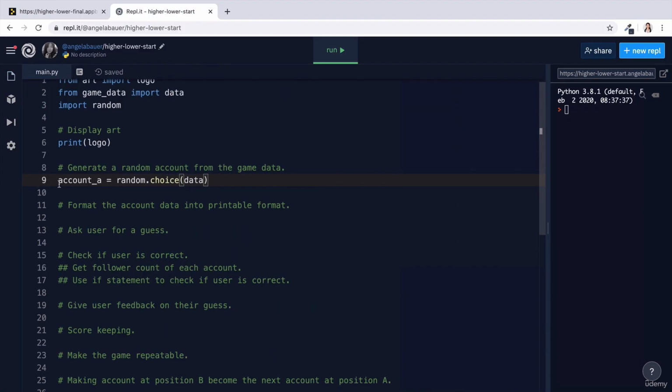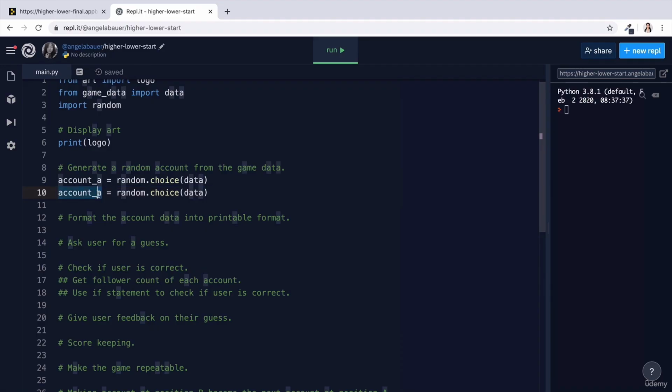Now, I'm probably going to need more than one random account because I need to compare A against B. By calling random choice on data again, I make sure that I get a different random account. So at this point, we've got account A and account B, which hopefully are different from each other.